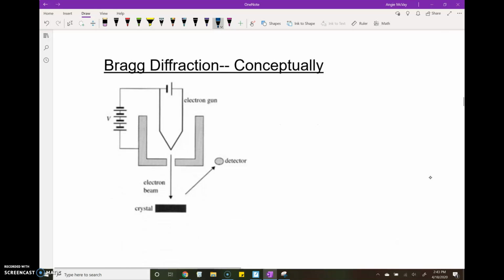Now there's a phenomenon called Bragg diffraction, and this is exactly what we talked about a couple of slides ago, where we saw that an electron going 10 to the 5th meters per second had a de Broglie wavelength on the order of 10 to the -9, on the order of nanometers.